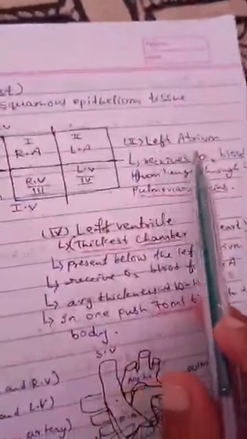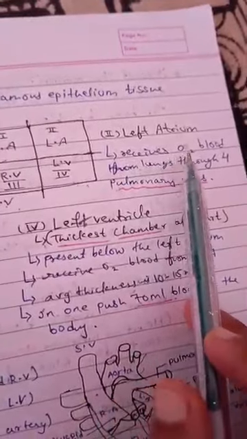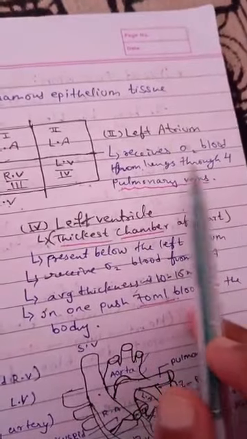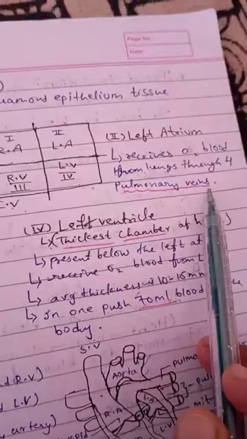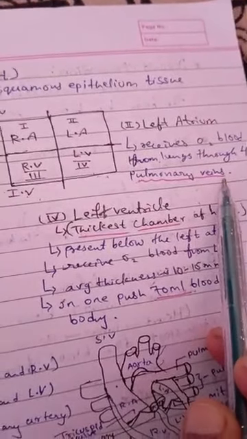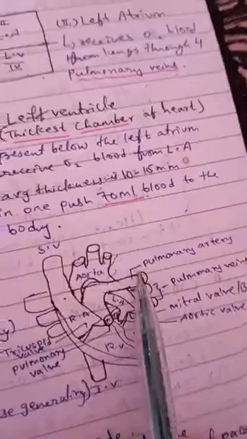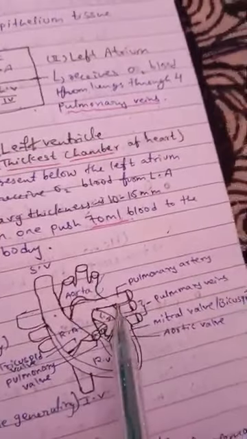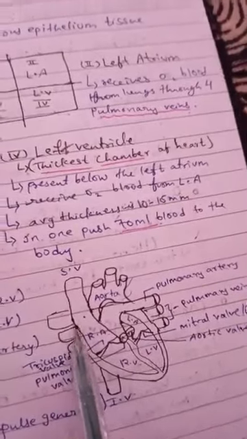Second one is the left atrium. It receives oxygenated blood from the lungs through the pulmonary veins. There are 4 pulmonary veins, this one and this one.